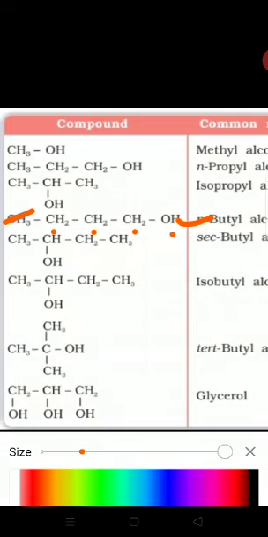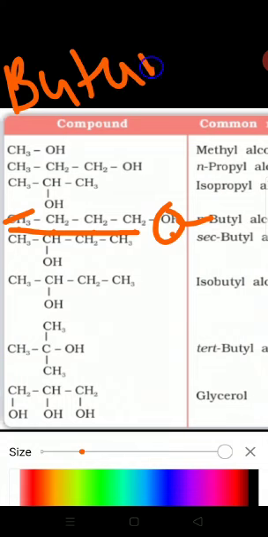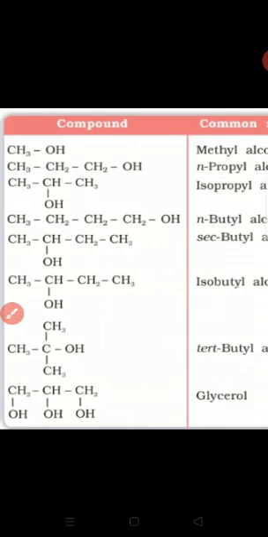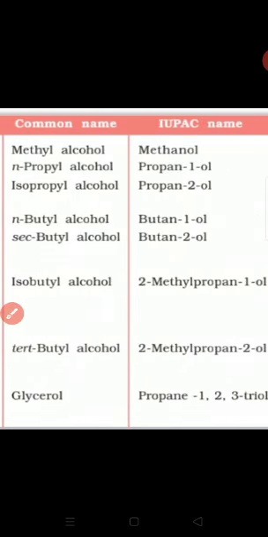What is the IUPAC name? For naming in the IUPAC system, we have to consider the longest continuous carbon chain. That means here the carbon chain is of 1, 2, 3, 4, so 4 carbon atoms. Hence the parent alkane is butane. The E is replaced by OL, hence butanol, and the position is 1. Hence the IUPAC name of this compound is butane-1-ol.